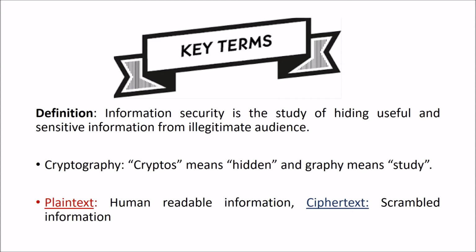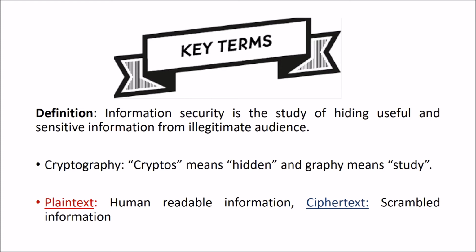Two more important key terms are plain text and ciphertext. Plain text is the text in its usual form. It could be in English or any other language which a human being can read easily. A ciphertext, on the other hand, is a scrambled form of information which a human being normally cannot read directly.